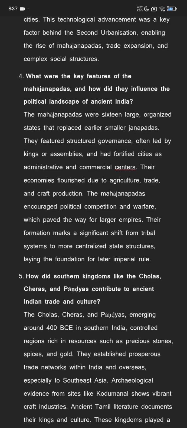They featured structured governance, often led by kings or assemblies, and had fortified cities as administrative and commercial centers. Their economies flourished due to agriculture, trade, and craft production. The Mahajanapadas encouraged political competition and warfare, which paved the way for larger empires. Their formation marks a significant shift from tribal systems to more centralized state structures, laying the foundation for later imperial rule.